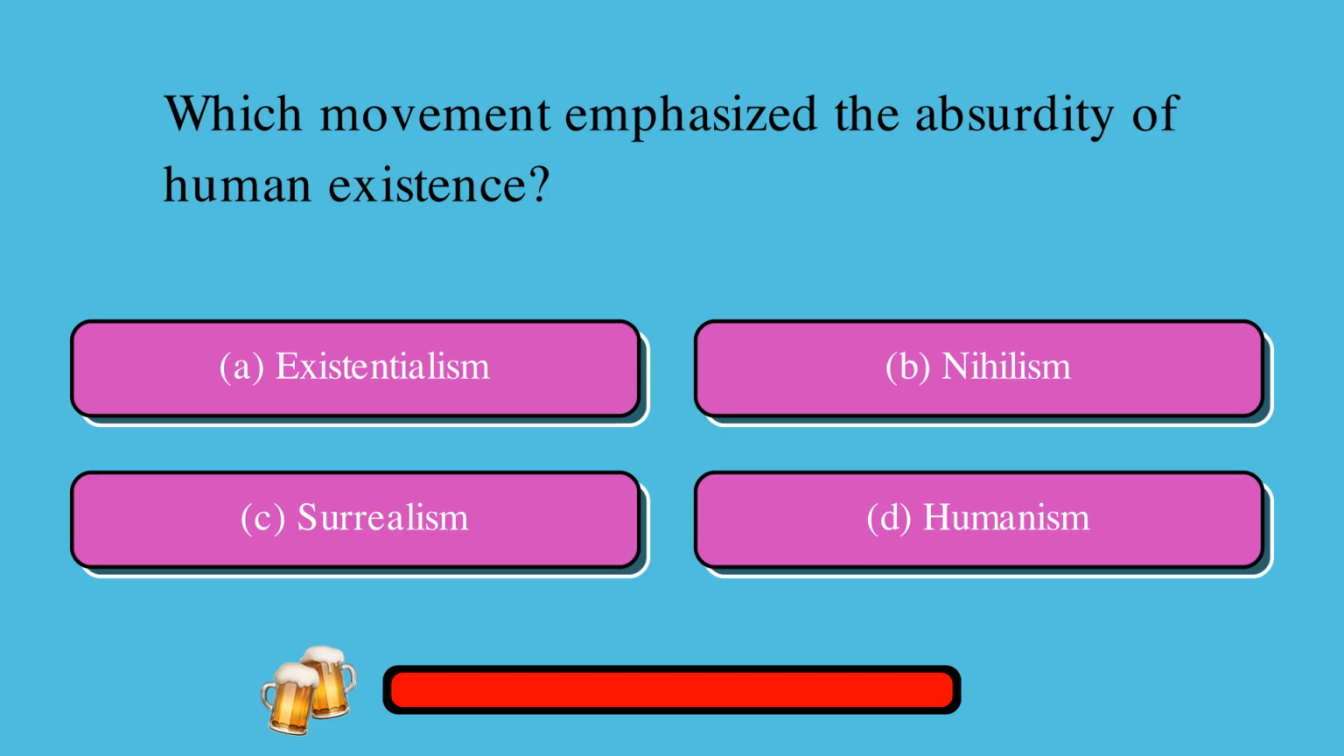Which movement emphasized the absurdity of human existence? A. Existentialism, or B. Nihilism, or C. Surrealism, or D. Humanism? The correct answer is A. Existentialism.